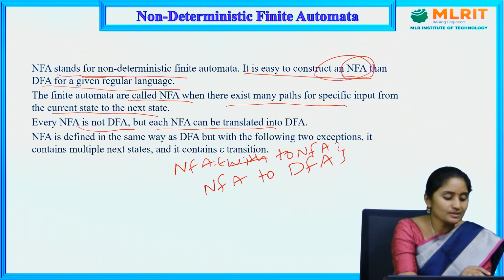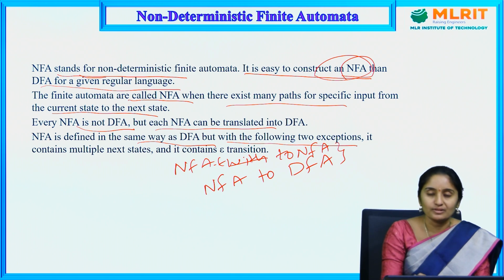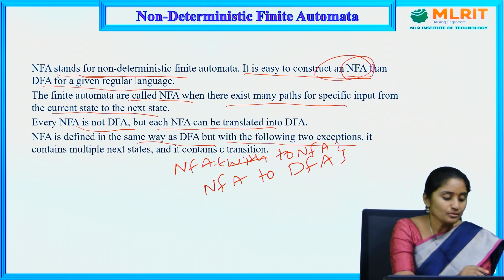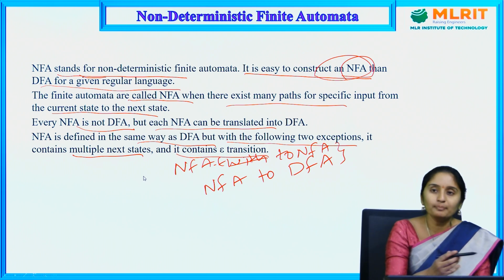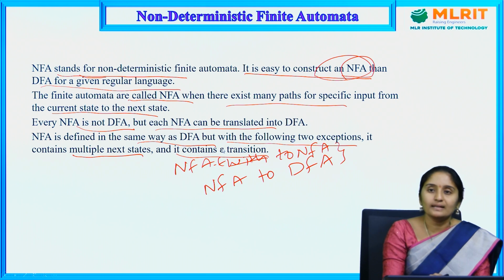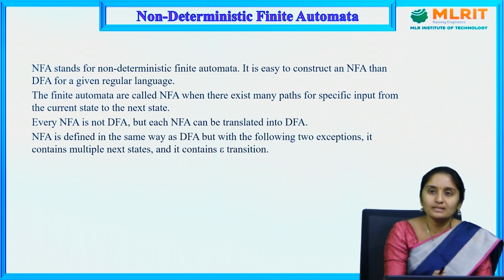NFA is defined in the same way as DFA, but with the following 2 exceptions. The same tuples are going to be there in NFA as well as in DFA, but there are 2 exceptions. It contains multiple next states and it contains epsilon transitions. In an NFA diagram, we will have multiple next states and it can contain an epsilon transition. In DFA we don't have epsilon transitions; epsilon means empty symbols, which are not allowed.